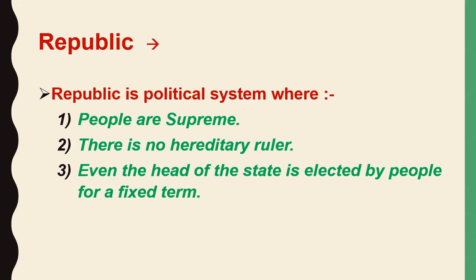For example, we can see in India, who is the head of the state? The head of the state is president. So president is the head of the state. Now president is not a hereditary post, means the son of president will not become the president. Okay, so we elect our president. Okay, and we elect our president for a fixed term, means for 5 years. After 5 years he will be removed and next president will be elected. Okay, so this is a republic system, means where people are supreme. Okay, where there is no hereditary ruler, where the head of the state is elected by people for a fixed term. So this is republic system.